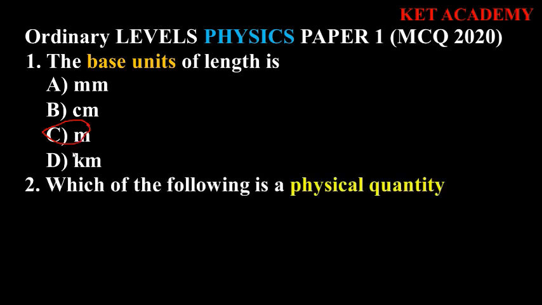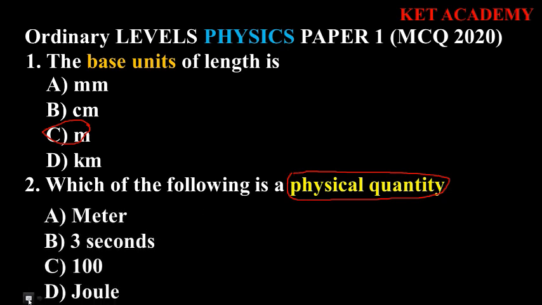The next question says, which of the following is a physical quantity? Now when we talk of a physical quantity, it is simply a quantity which can be seen and measured. Now let's look at our options. A meters, B 3 seconds, C 100, D joules. We see that our option here is just meters.